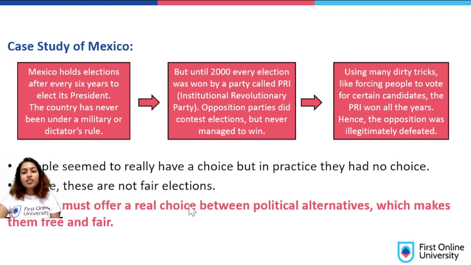Elections must offer a real choice between political alternatives, which makes them free and fair. So only when there are opponents in an election can you make a right choice, and that's when people's rule can come into the picture.